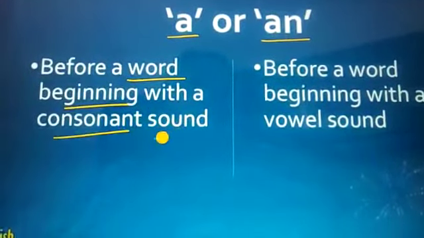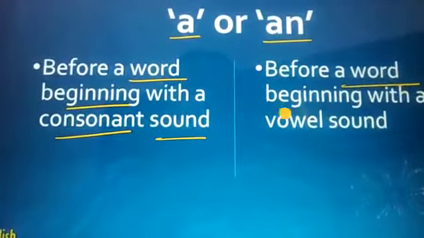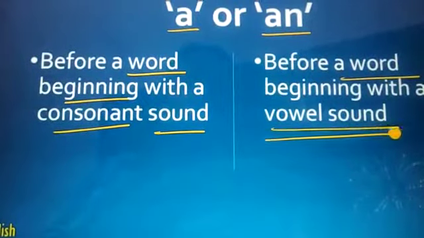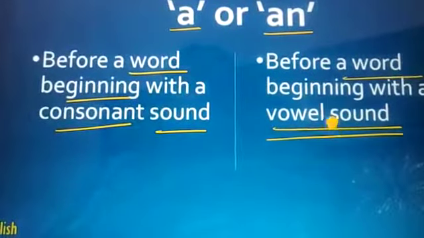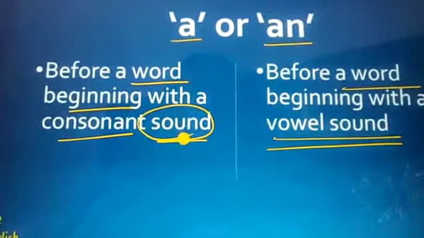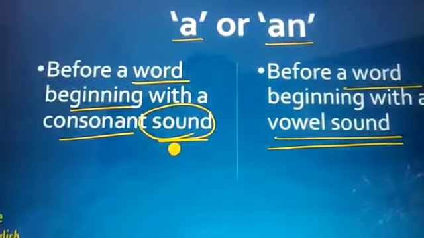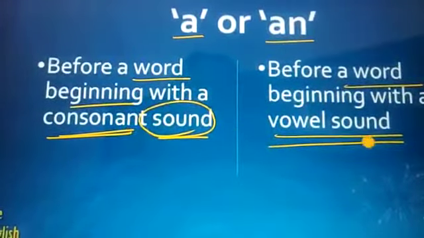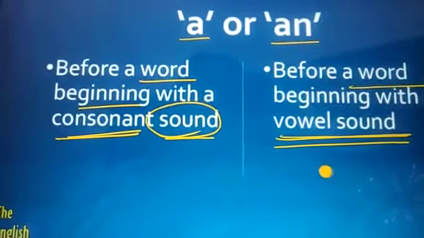Before a word that begins with a consonant sound, we use the article a, and before a word that begins with a vowel sound, we use an. My dear students, keep in mind we are talking about the sound.